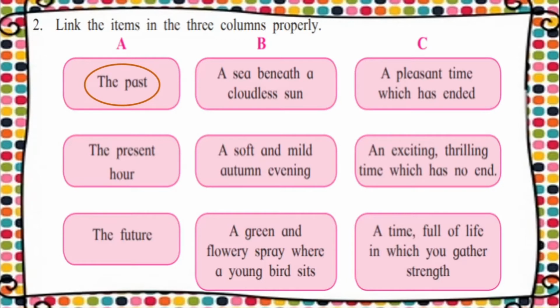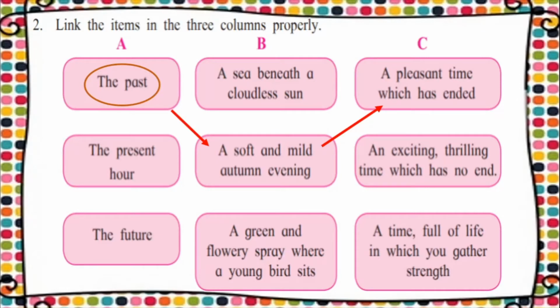Okay, so what is the past compared to, or what is the past supposed to signify here? So the past, according to the child, is a soft and mild autumn evening. So it is soft, it is mild also, it is an autumn evening, and it is a pleasant time which has ended. Okay, the past, like we say, has gone by, it will never come back again.